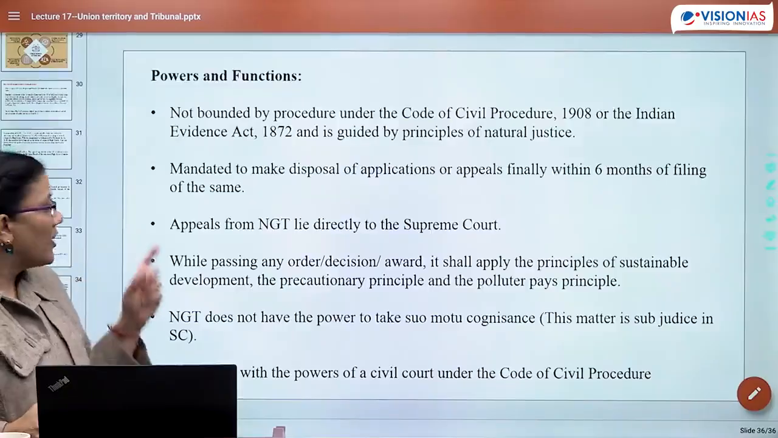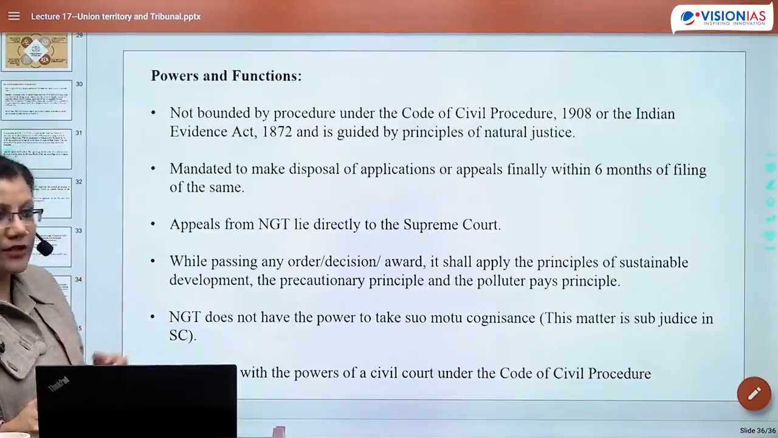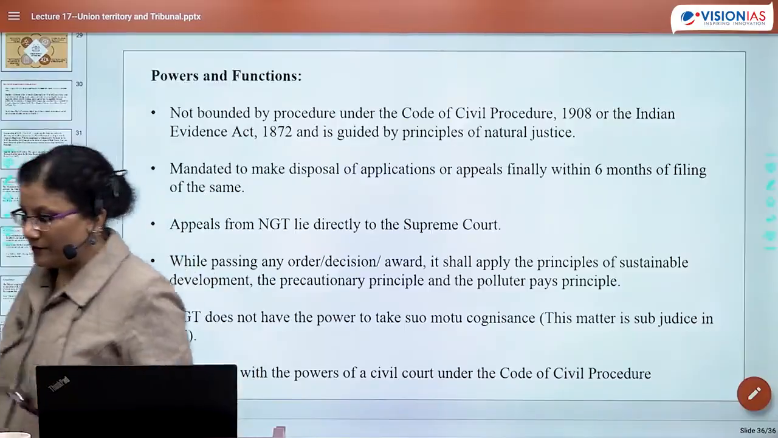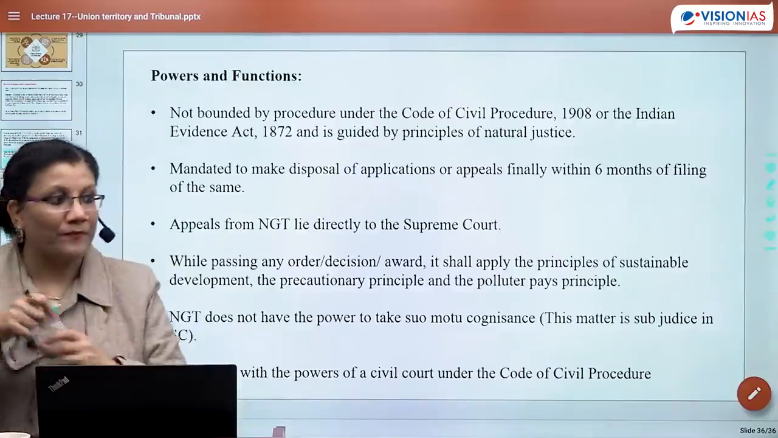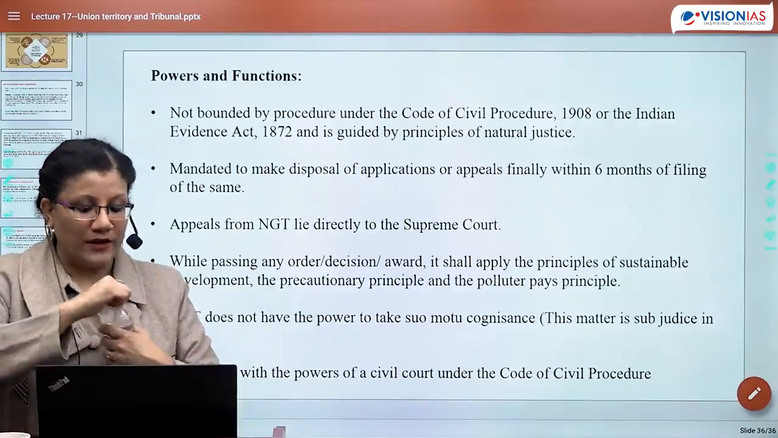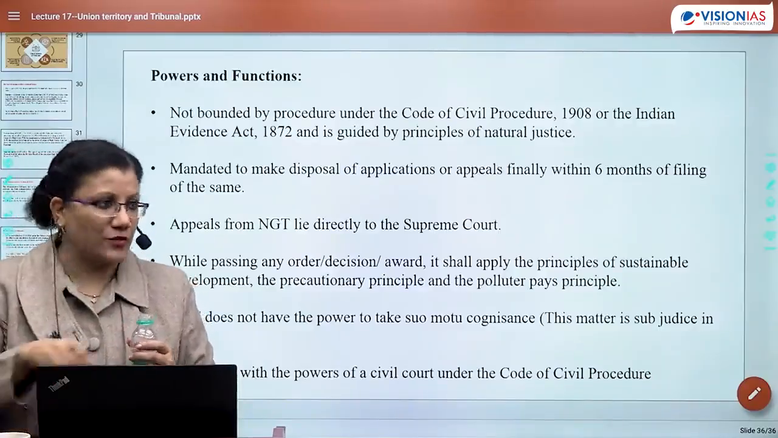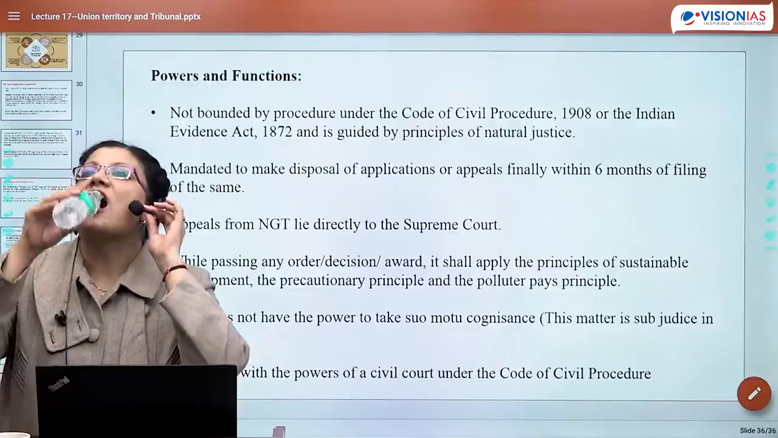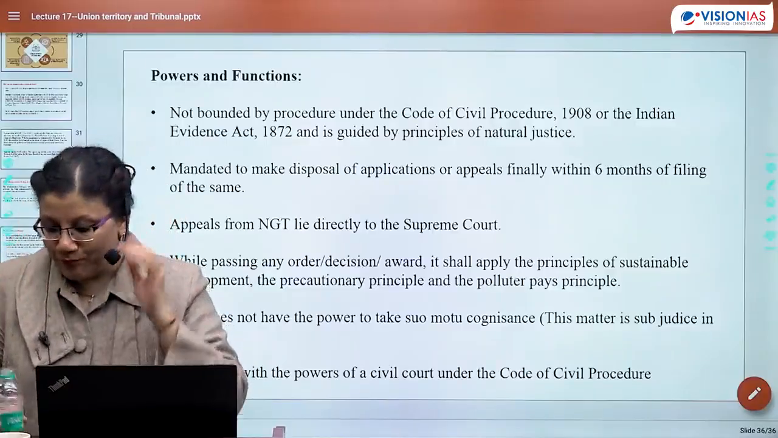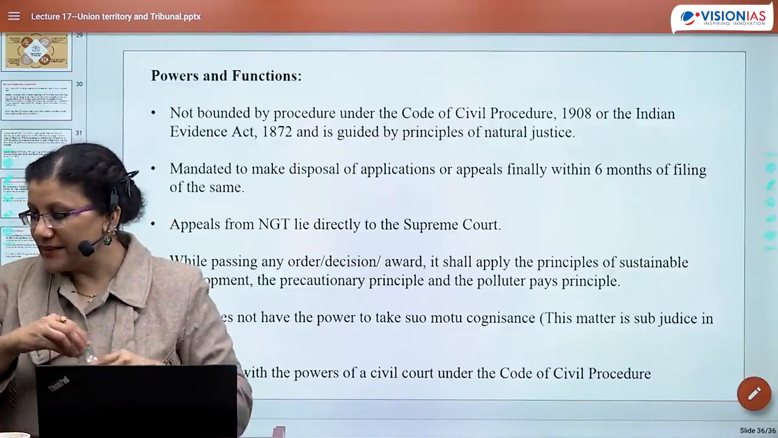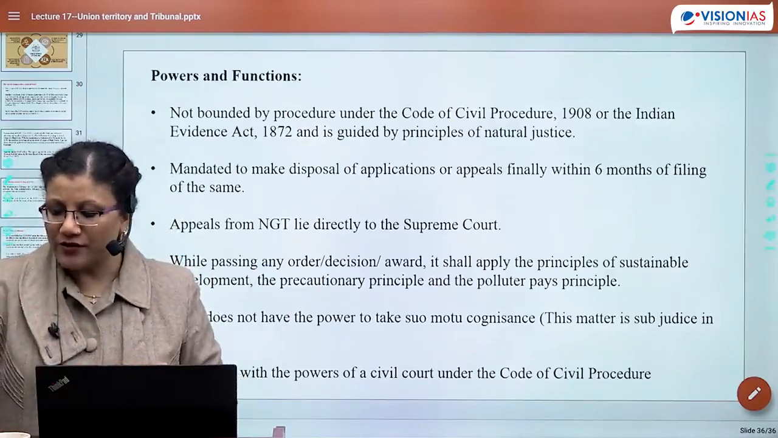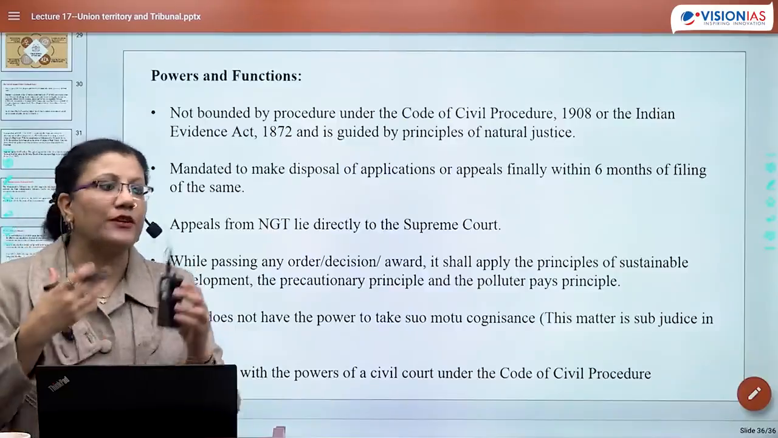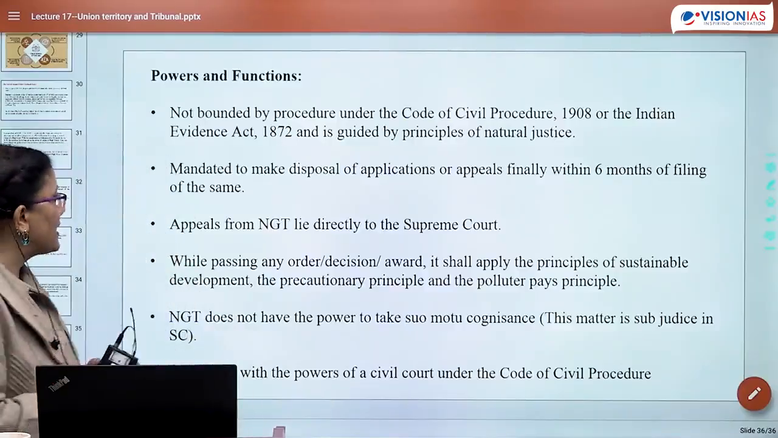What do you mean by polluter pay principle? Who is polluting? That is responsible. So the polluter pay principle is based on that only. It says that whosoever is responsible for contributing to pollution, the onus of responsibility and burden lies on that party only. Okay.